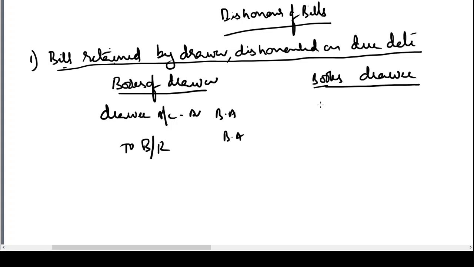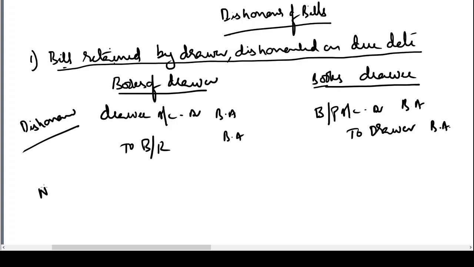The drawee, when he gave the bill to the drawer, he would have passed the entry drawer account to bills payable. When the bill is dishonored, that entry needs to be reversed. He will pass the entry bills payable account debit bill amount to drawer account. On the date of dishonor, this is for dishonor entry.